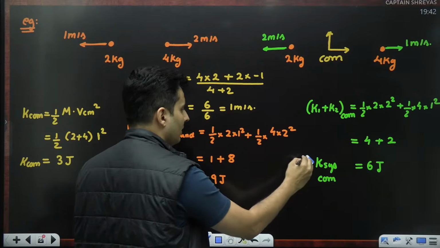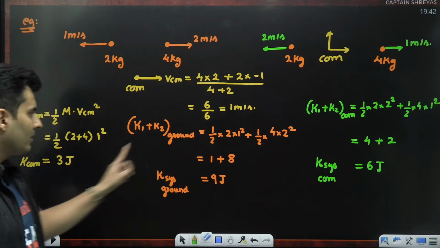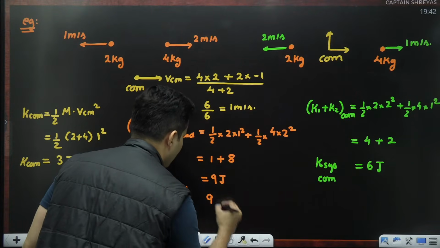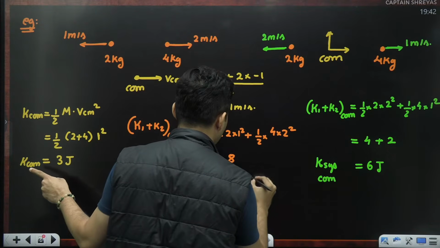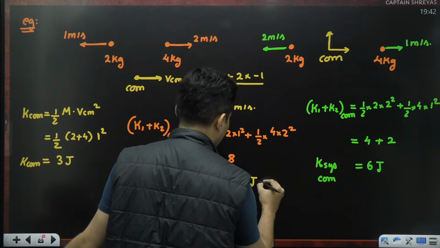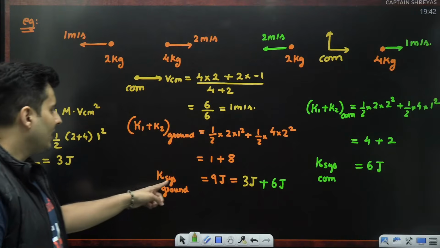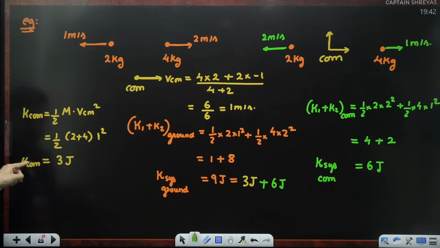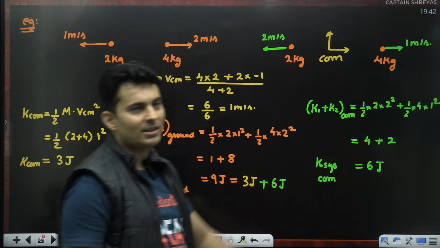Very interesting. Do you see some coincidence, some relation which is happening? 9 is 3 plus 6. I don't know how many of you are able to see that. 9 is basically equal to 3 joules plus 6 joules. Very interesting. Kinetic energy of the entire system is 3 joules, which is kinetic energy of center of mass, plus kinetic energy as seen from the center of mass.